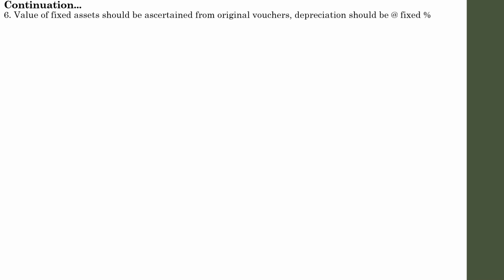Why are we preparing all this? We are preparing a statement of affairs. Why are we preparing a statement of affairs? To identify profit and loss. In order to identify profit and loss, you need to identify expenses and incomes. So depreciation is a part of expense associated with fixed assets, so you need to identify that also.